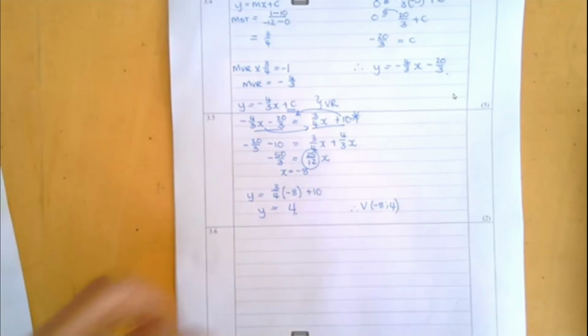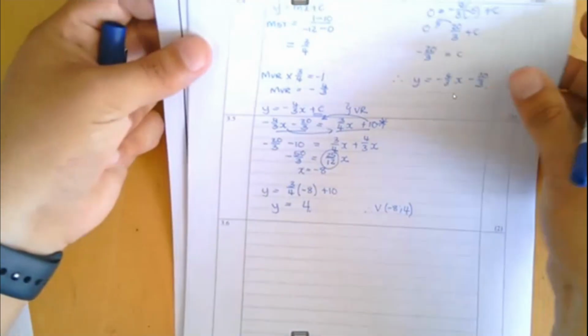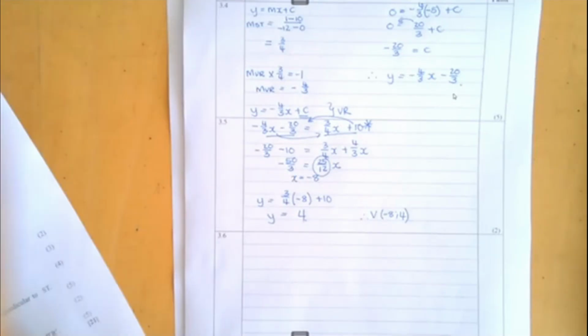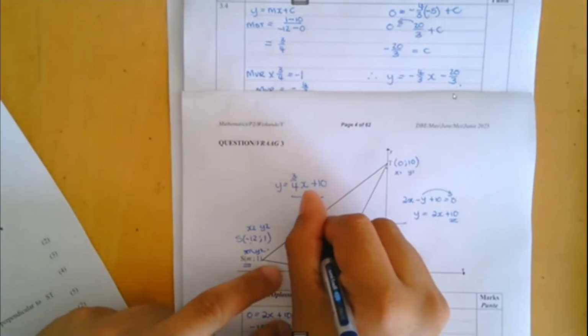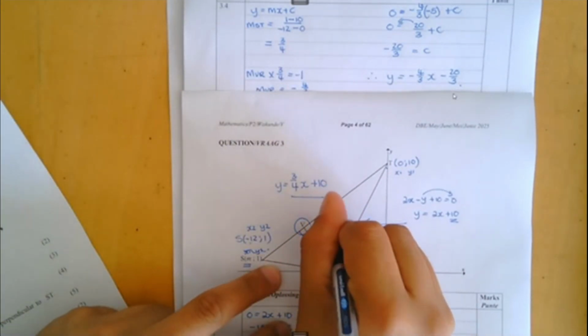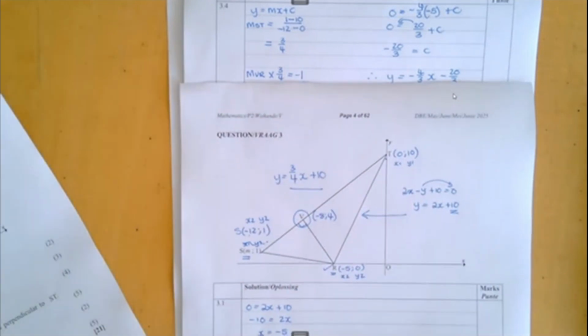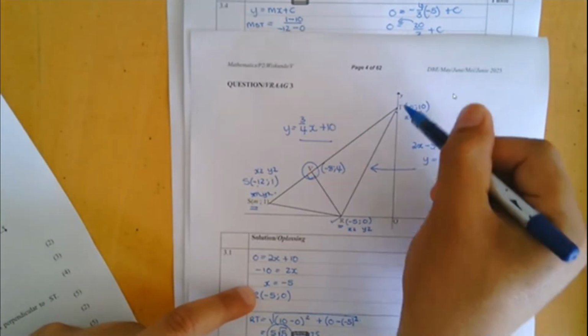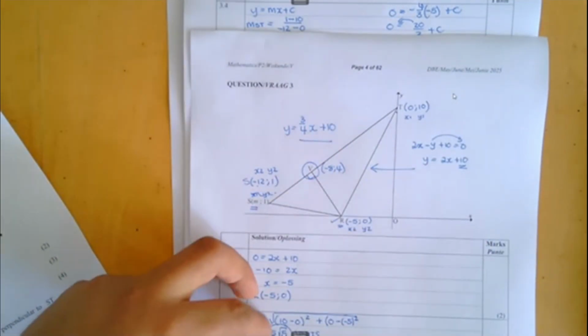Right, that is 3.5. What I like to do, and you've probably seen me do it as I work through the question, is write that in. So if ever I need to interpret anything on my diagram, I have all of these coordinates. I have R, I have T, I have V, and I have S.